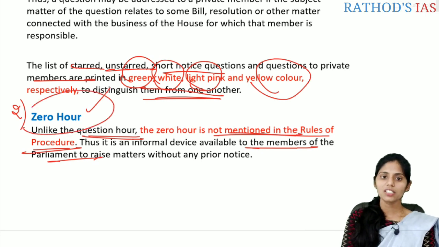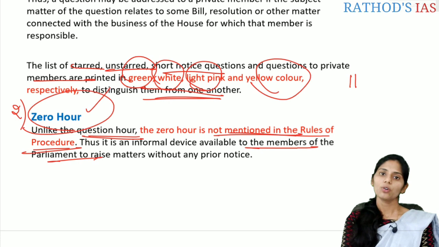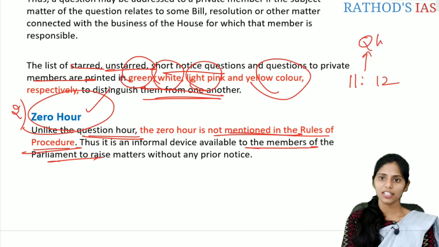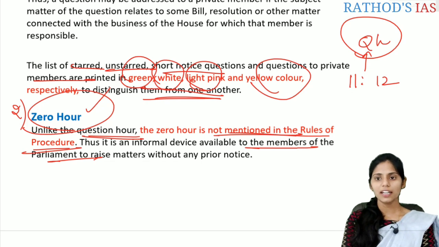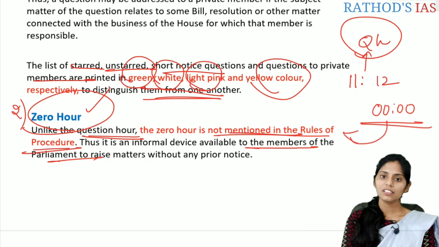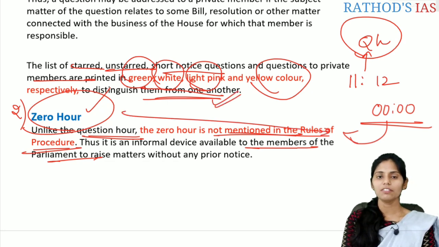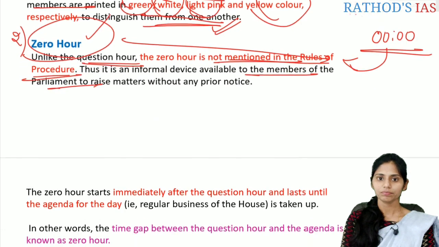So why is it called zero hour? Because at 11 o'clock the session will start, and for 1 hour there will be the question hour, correct? So this session starts at 0:00 time. So it is called zero hour. This is the logic behind the name zero hour.